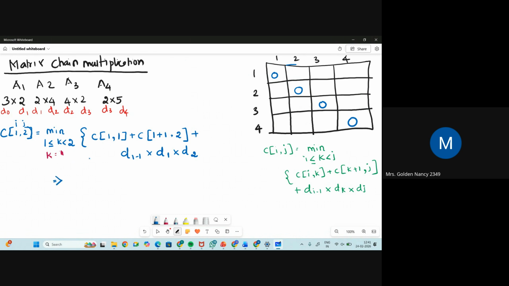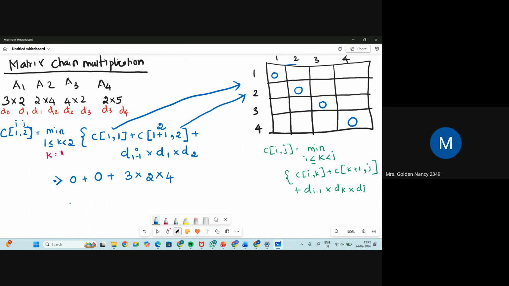What is C of 1 comma 1? Check the table. It is 0. So 0 plus, what is 1 plus 1? It is 2, so C of 2 comma 2. Check the table. 2 cross 2 is 0. Plus d of I minus 1, which is d0. It is given in the question. So it is 3, into d1 which is 2, and just substituting the value, what is d2 here? It is 4.